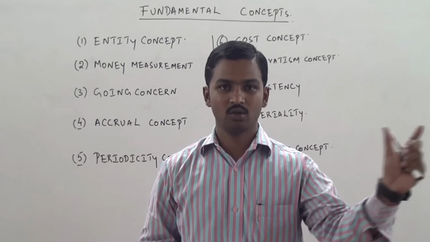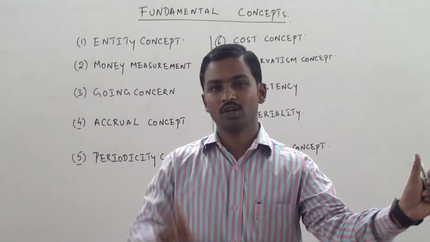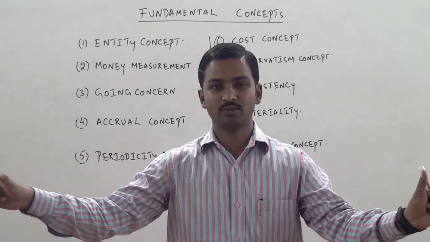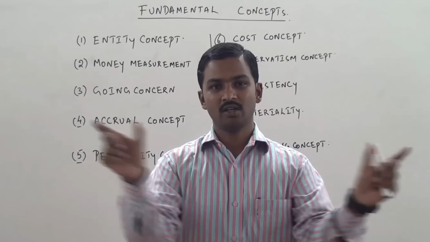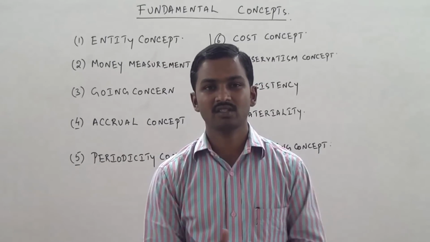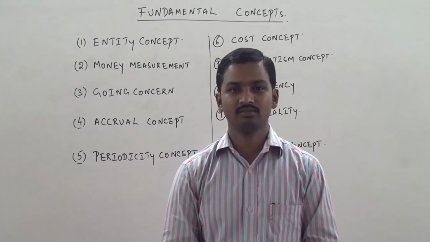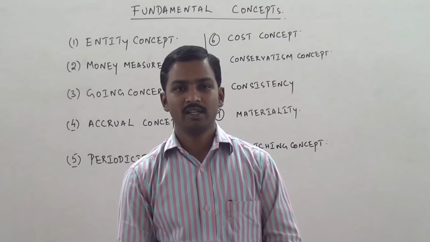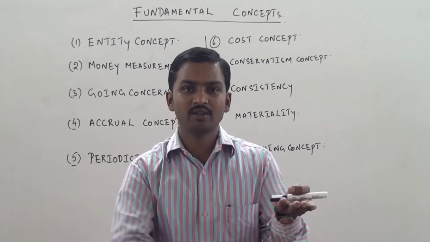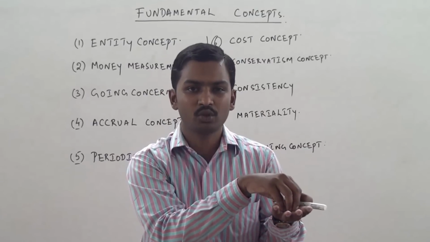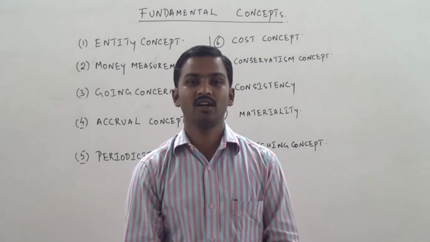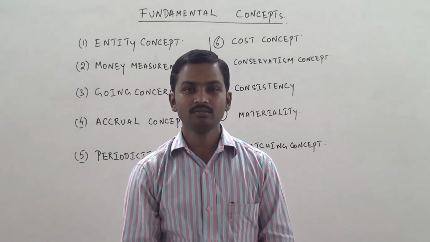Goods sold, 10,000 units at 20 lakh rupees, is the revenue. Cost of goods sold: 10,000 units were sold, cost price is 150, so 15 lakh rupees. Sales 20 lakhs, cost of goods sold 15 lakhs. The gross profit is 5 lakhs. This is an example of the matching concept. So what is the matching concept? Expenses, the cost incurred, has to be subtracted from the revenue earned from those costs. That is called the matching concept.